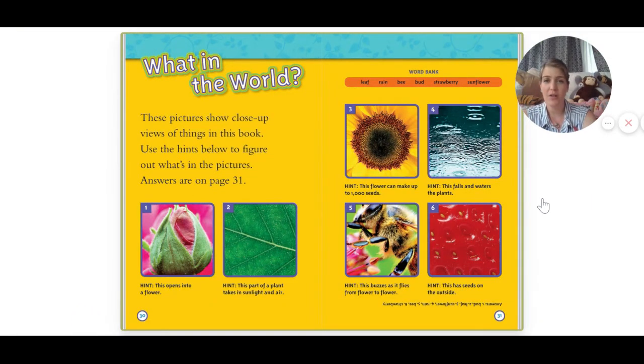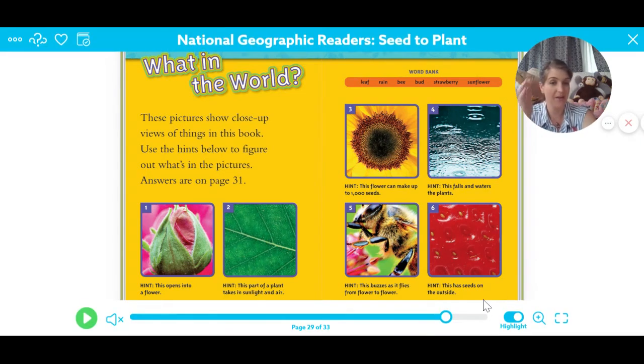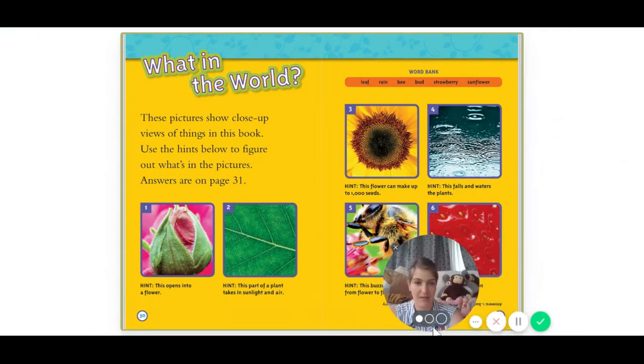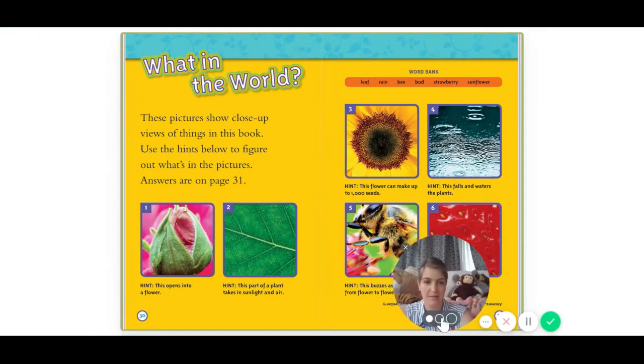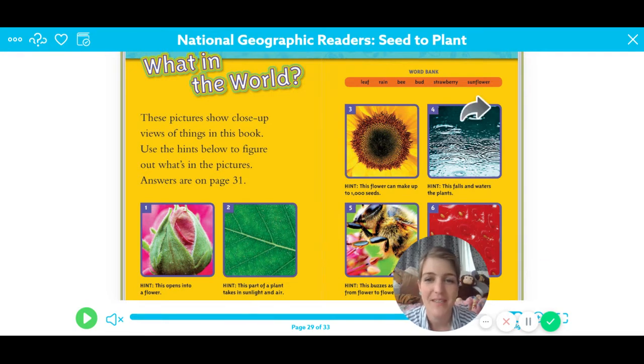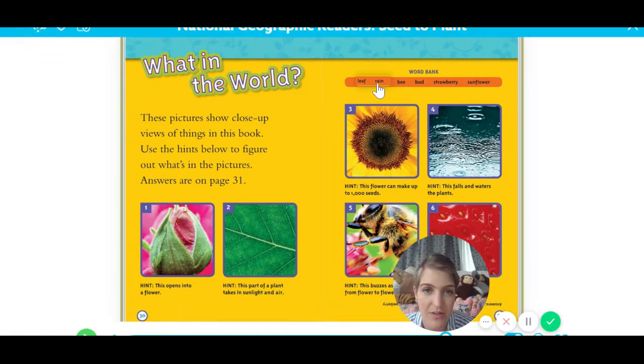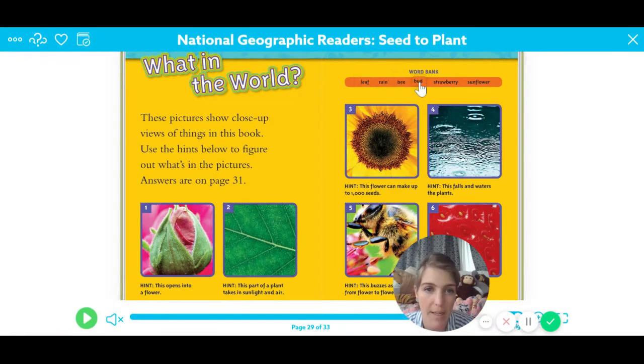What in the world? These pictures show close-up views of things in this book. Use the hints below to figure out what's in the pictures. The answers are down here. I'm going to hide them with my pictures so you can't see. Okay, so right here we have a word bank. Remember, we look at the word bank first. Leaf, rain, bee, bud, strawberry, sunflower. Okay, so we're going to look at the pictures and then match the pictures to the word.